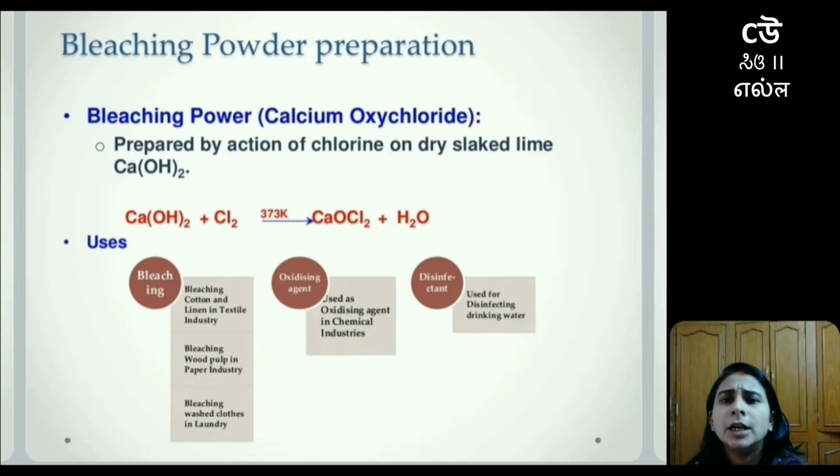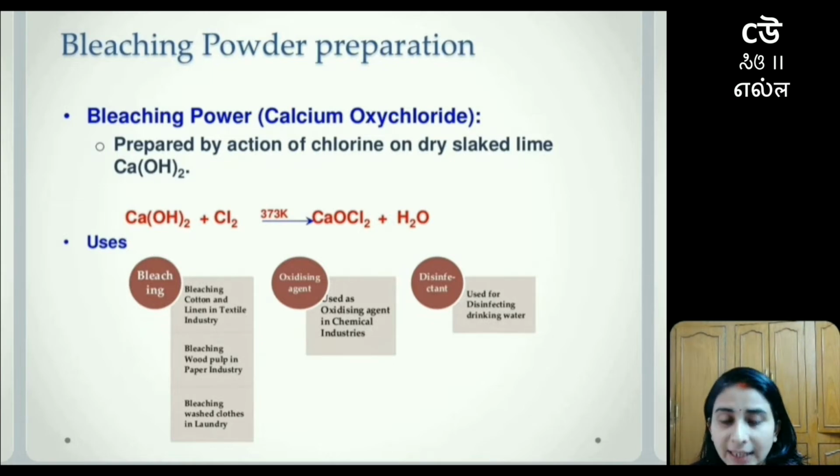Talking about uses of bleaching powder: bleaching, oxidizing agent and disinfectant. Bleaching cotton, like it can be used in bleaching cotton and linen in the textile industry. Then it can be used for bleaching wood pulp in the paper industry, and then bleaching washed clothes in laundries. So we have covered 3 extremely important uses of bleaching.